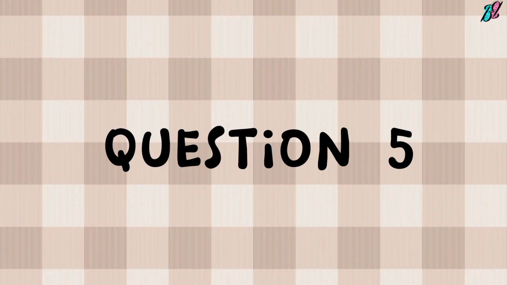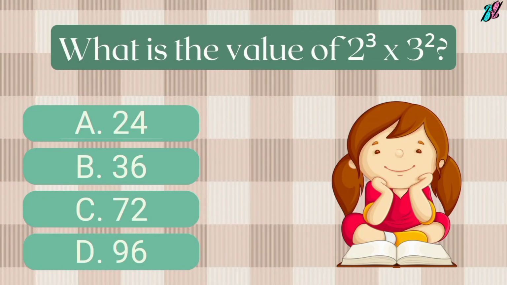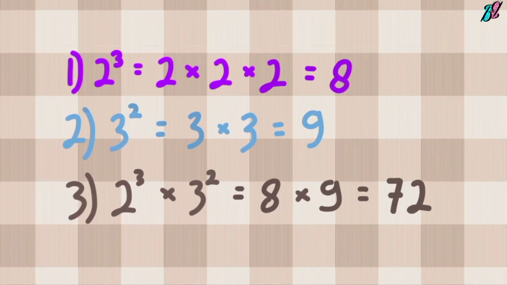Question 5. What is the value of 2^3 times 3^2? A. 24. B. 36. C. 72. D. 96. The correct answer is C. 72. 2^3 is equal to 2 times 2 times 2 equals 8, and 3^2 is equal to 3 times 3 equals 9, so 2^3 times 3^2 is equal to 8 times 9 equals 72.